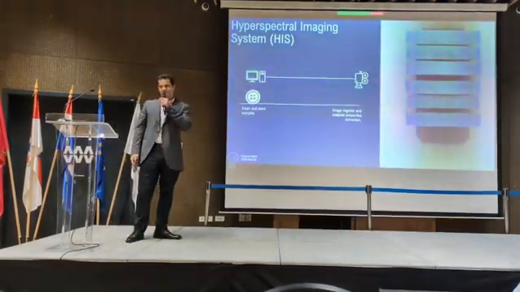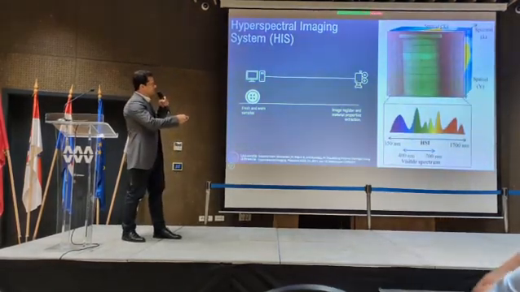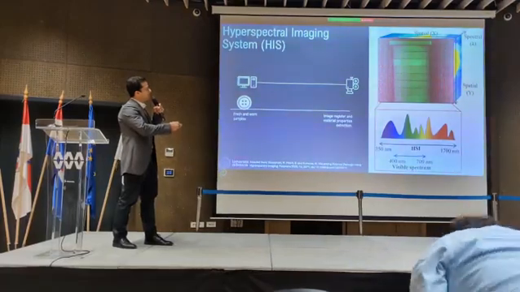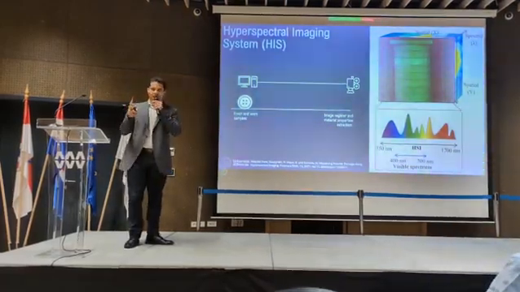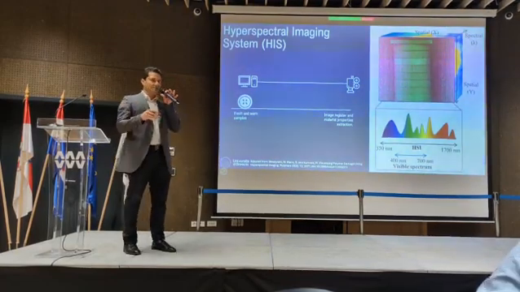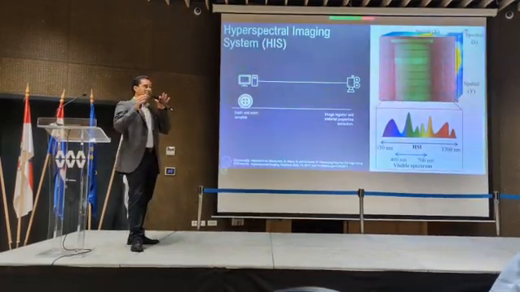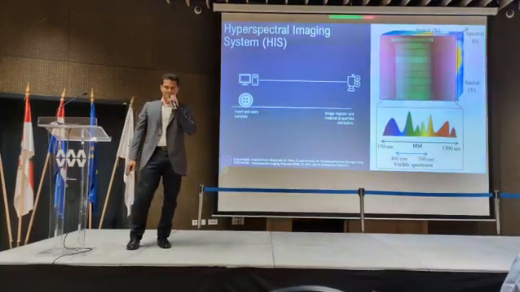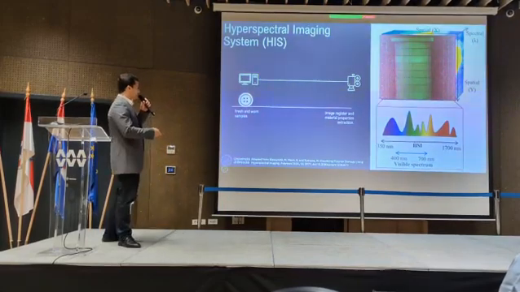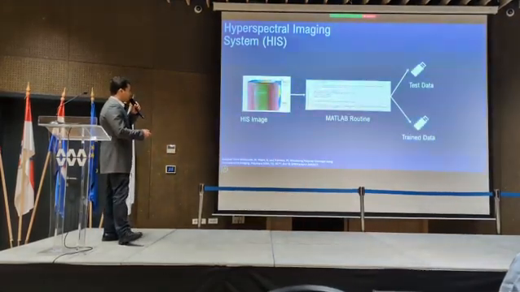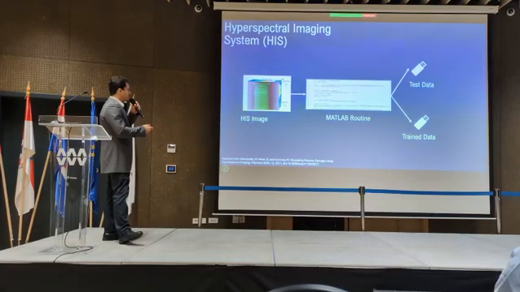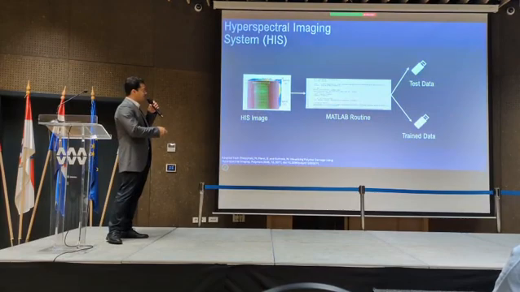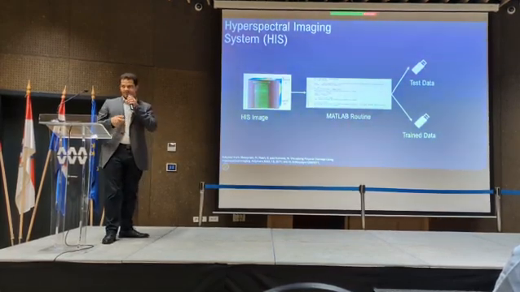This is the picture. But it is not alone, because it is this, the spatial, the X and Y, and then the spectral one. So it's a hypercube. We call this hypercube. So we have the spatial and the wavelength. So we have thousands of pictures, at least. And then we submit this to our routine in MATLAB, and this picture, which was initially megabytes of data, became a picture of gigabytes.